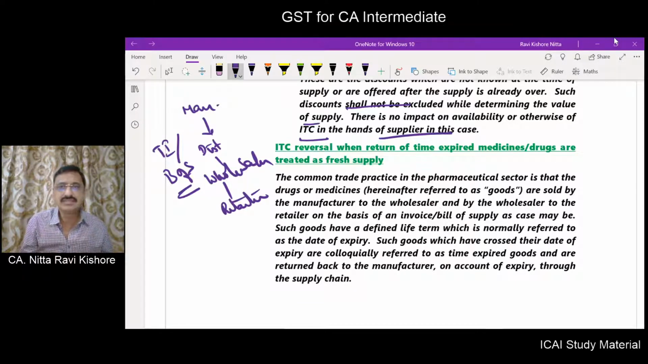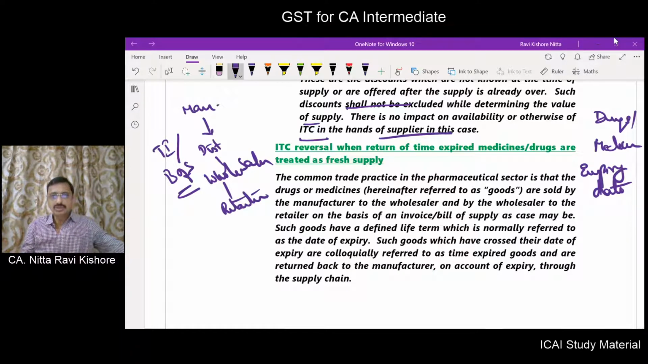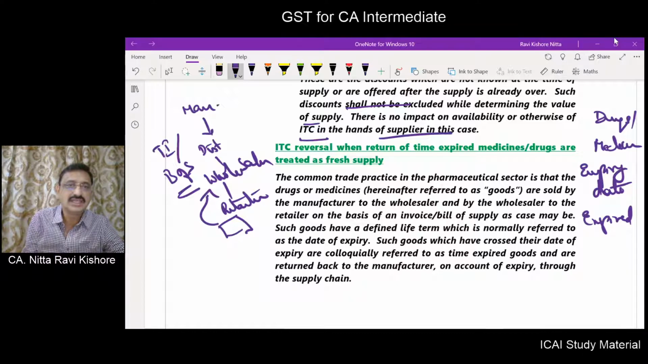Now, these drugs or medicines will have an expiry date. Suppose there are certain medicines which have expired. Certain expired medicines are left over with the retailer. What he will do, he will return it back to the wholesaler. Wholesaler will return it back to the distributor. Distributor will return it back to the manufacturer.